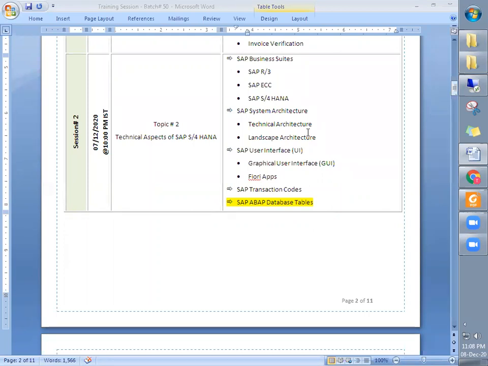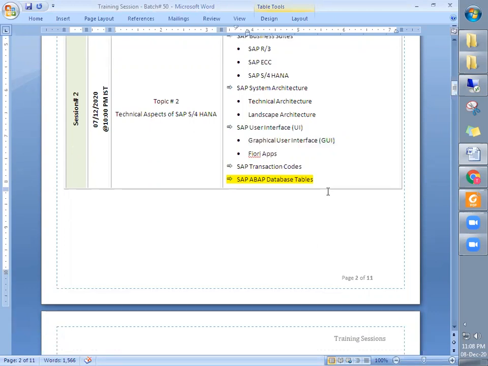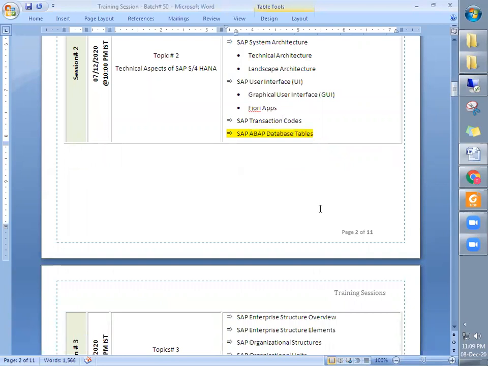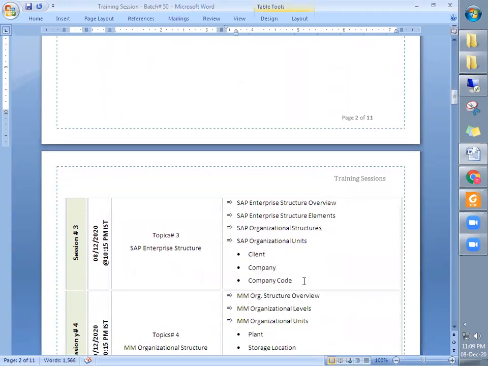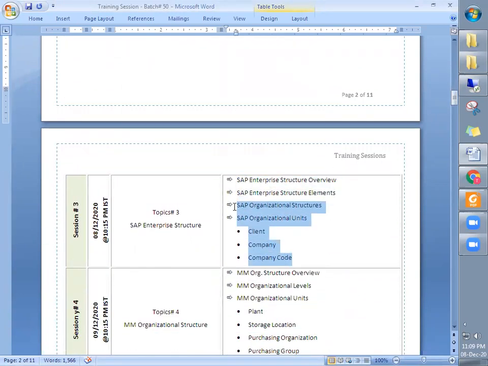Right. So now we know how to access SAP using these user interfaces, right? So there is another subtopic which is left. Here it is SAP ABAP database tables. So first we will discuss about this enterprise structure.